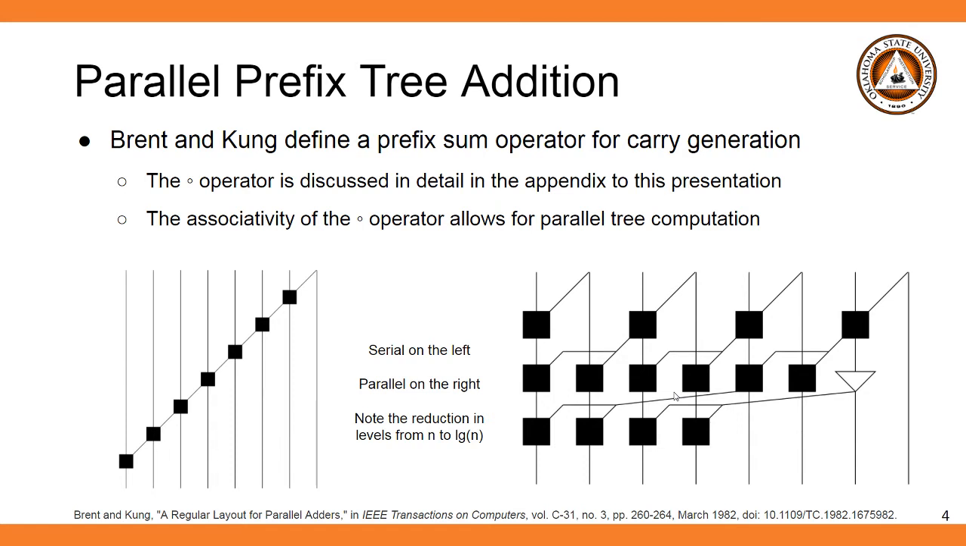These diagrams show examples of prefix trees. On the left is a fully serial network, while on the right is a parallel network. Note the reduction in logic levels from n to log of n. Also note, however, that this reduction comes at a cost. The structure on the right has increased fanout, as well as increased need for horizontal wire tracks.